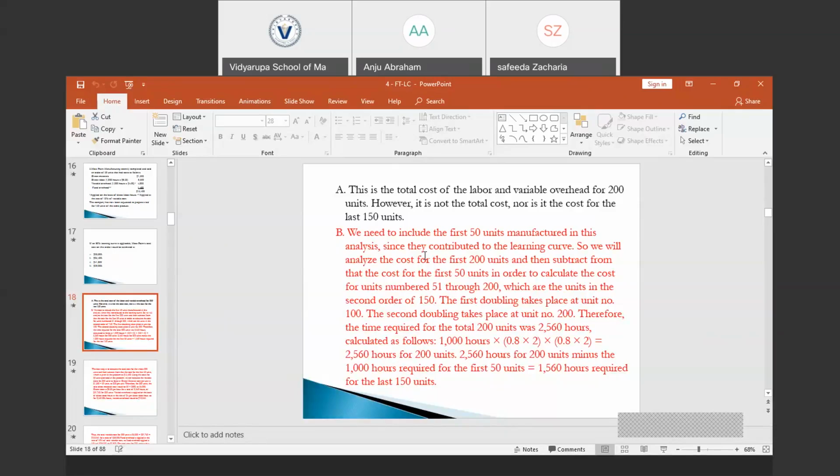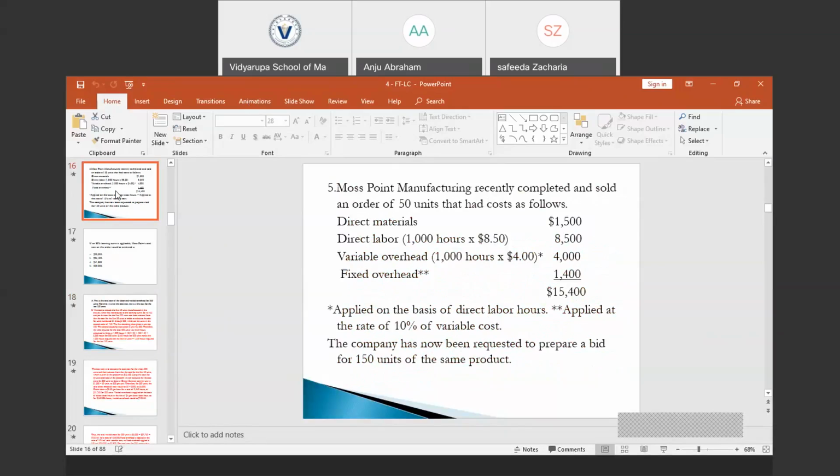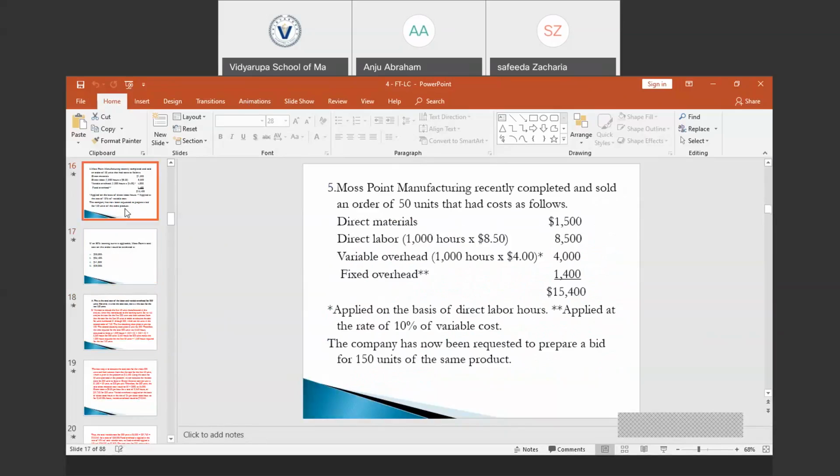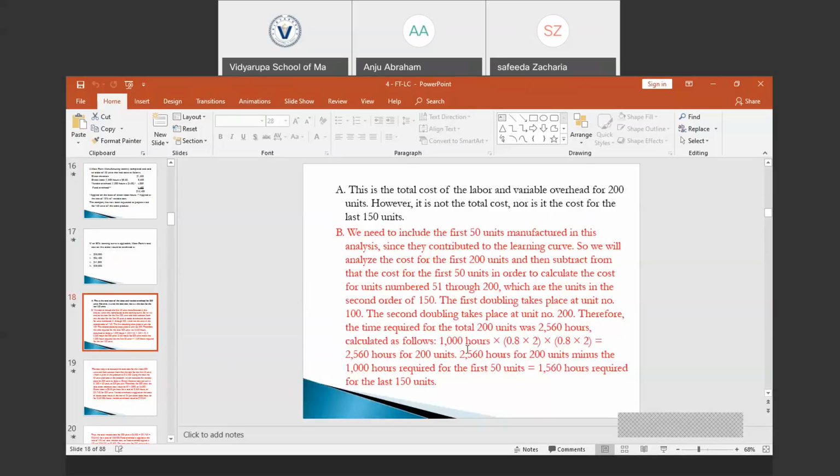So the time required for the total of 200 units was 2560. That is 1000 hours into 0.8 into 2 into 0.8 into 2. This is given. So 1000 hours into 2.56 is 2560 hours for 200 units. From this 2560 hours for 200 units minus the 1000 hours, we get 15 hours required for the last 50 units.